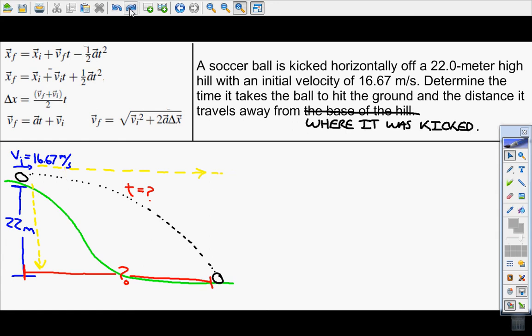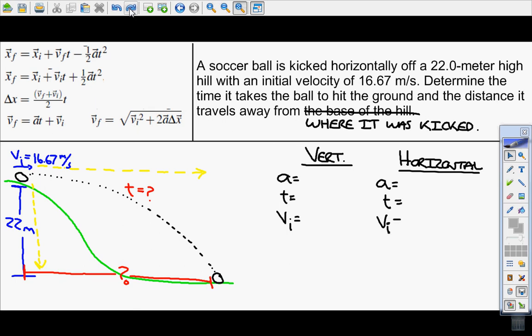Alright, so let's set up our variables, vertical and horizontal variables. Alright, so vertically and horizontally we have to take into account acceleration and time, initial velocities, final velocities, initial positions, and final positions. Alright, so let's fill in the ones that we know.